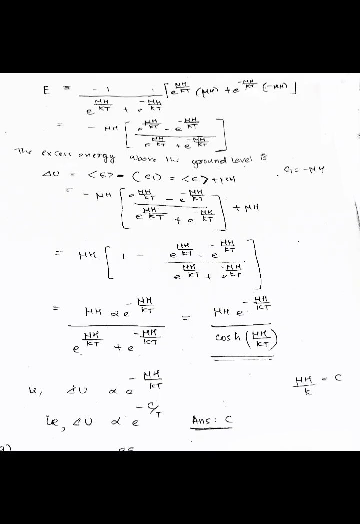And here E is equal to minus dou by dou beta of ln Z1, that is minus dou by dou beta of ln of e raised to mu H by kT plus e raised to minus mu H by kT. That is, E is equal to minus 1 by (e raised to mu H by kT plus e raised to minus mu H by kT) into (e raised to mu H by kT into mu H plus e raised to minus mu H by kT into minus mu H). And this is equal to minus mu H into (e raised to mu H by kT minus e raised to minus mu H by kT) divided by (e raised to mu H by kT plus e raised to minus mu H by kT).